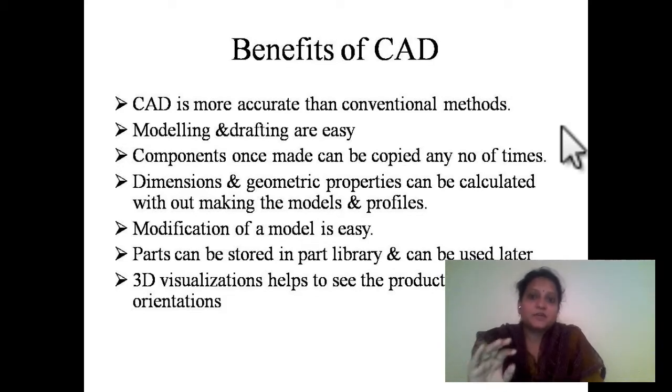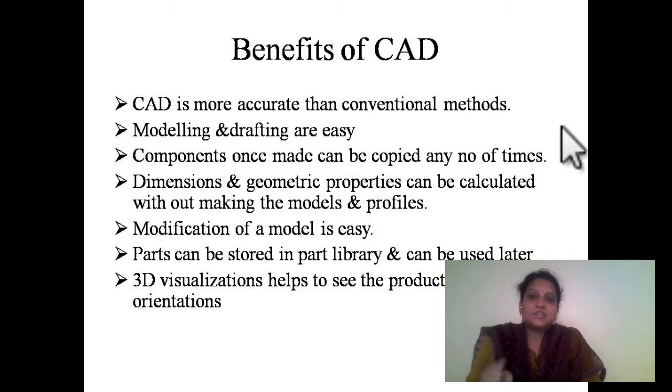Next, components once made can be copied any number of times. As I told you, for example, if a single assembly has so many nuts, bolts and washers, in that case we make a single nut, single bolt and single washer, and the same thing we copy n number of times. So that is the benefit which we have in CAD.